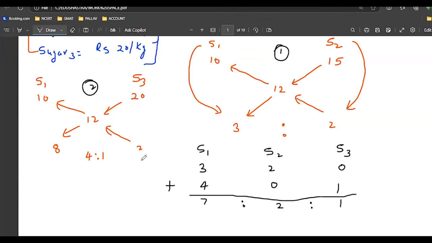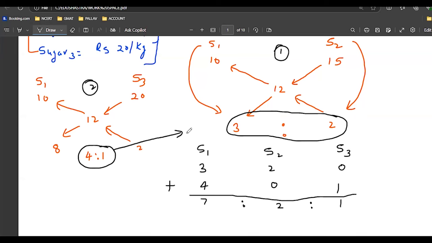Why are we adding? See, when you're mixing, there must be some quantity, some weight. The first you are taking how much? 3 is to 2, total 5 parts, right? Second, you are also taking 4 is to 1, total 5 parts. So 5 parts plus 5 parts adds up to 10 parts.